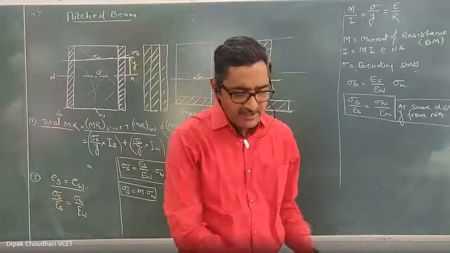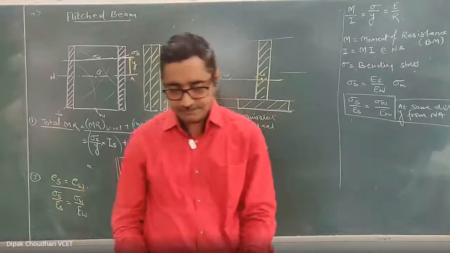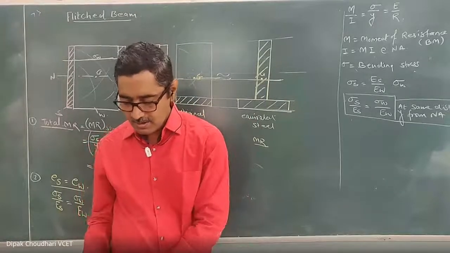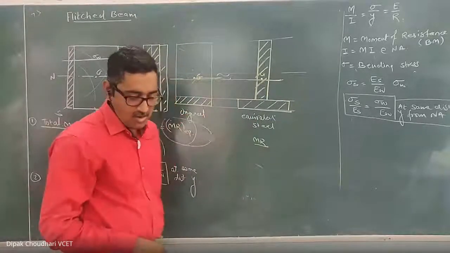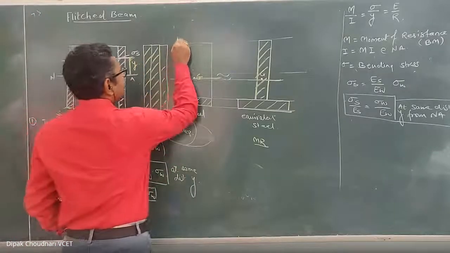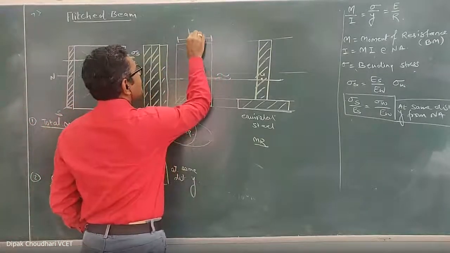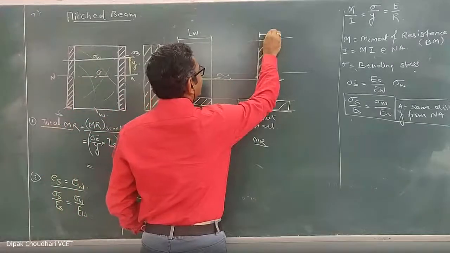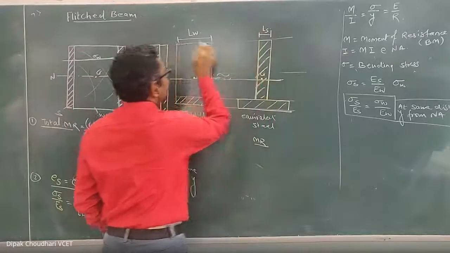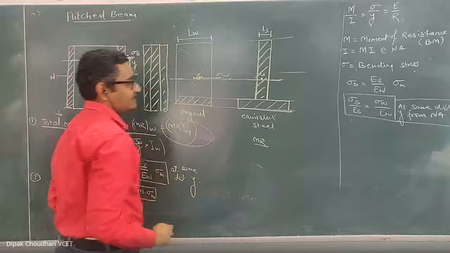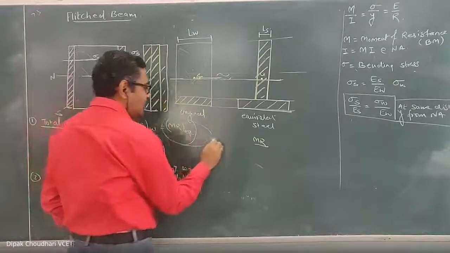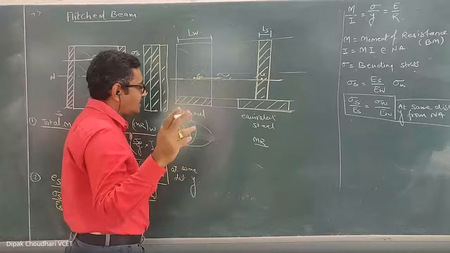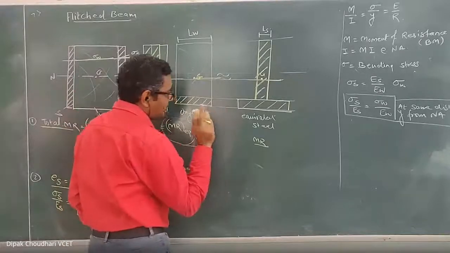So for the equivalent section, let's consider this is the original length of the wood, and this is the equivalent length, which I am denoting as LS. I have to convert it into this. Okay, so the relation depends on the modulus of elasticity.